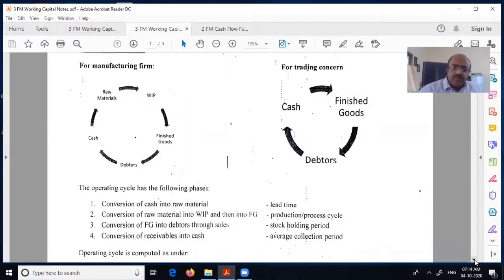So here again, one more thing I wanted to mention is that like stock is getting stuck, debtors can also get stuck because people are not paying. If you don't have a proper system of following up the debtors, people will not pay. They'll keep on delaying. So as a result, there will be delay. Then the cycle will become bigger.